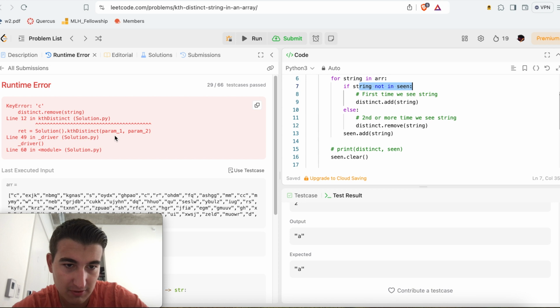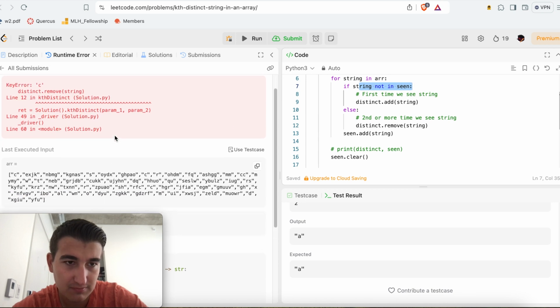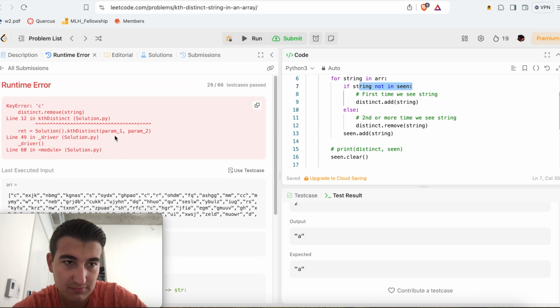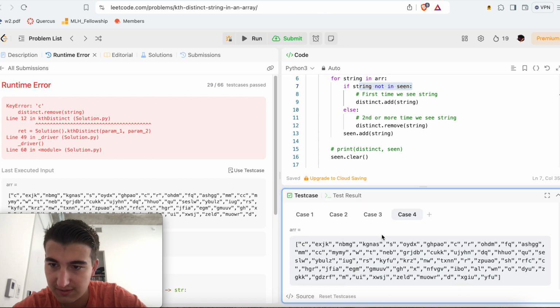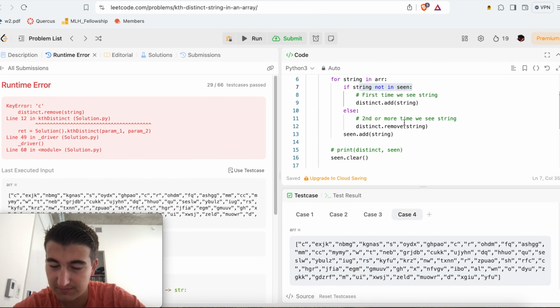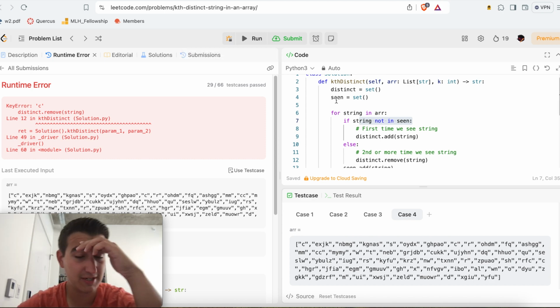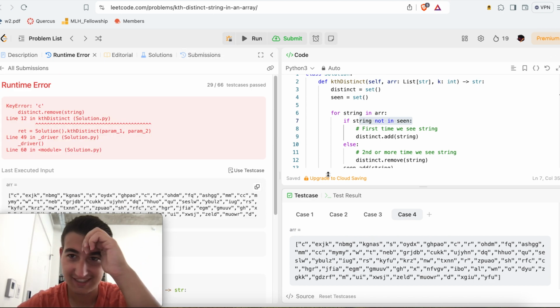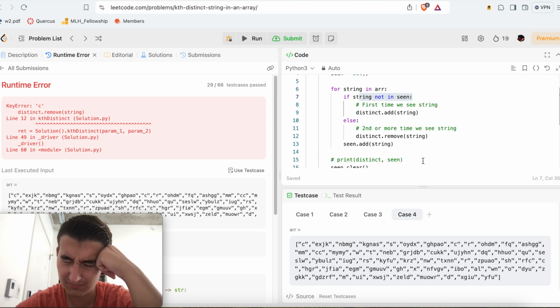Well, that's not possible, right? Use test case. This is bizarre. Yeah, sometimes I wish I had that debugger in LeetCode. That would be quite helpful. But